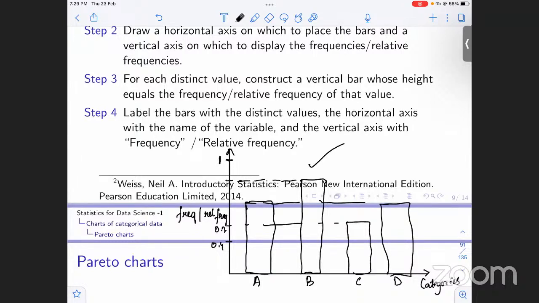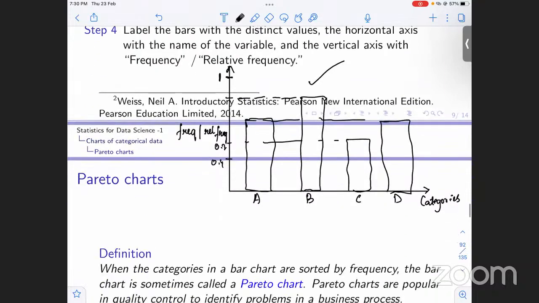Here we can see the data set is such that B has the highest relative frequency, which means that B must occur the most number of times in the data set, right? C has the least relative frequency, which would imply that C must occur the least number of times in the data set. A and B have equal relative frequencies, which would necessarily imply that they occur an equal number of times in the data. Okay, so this is done with bar chart. This is how we construct a bar chart.